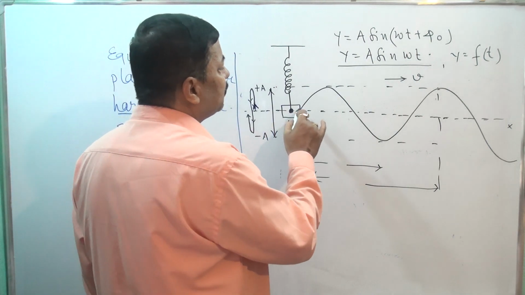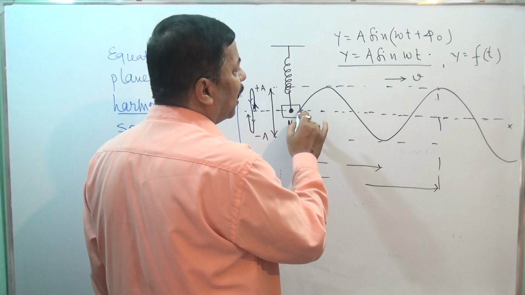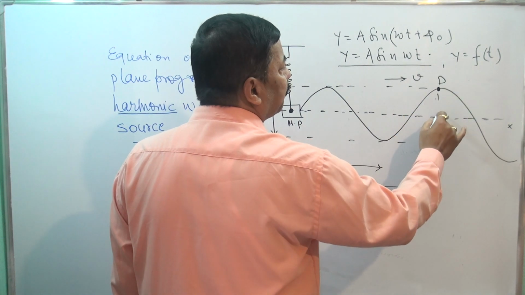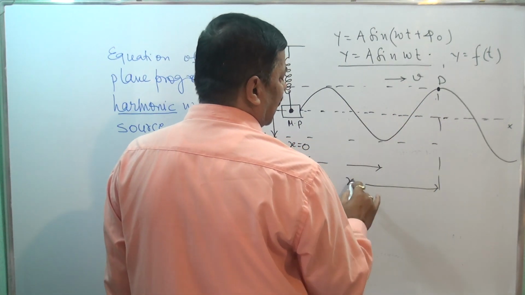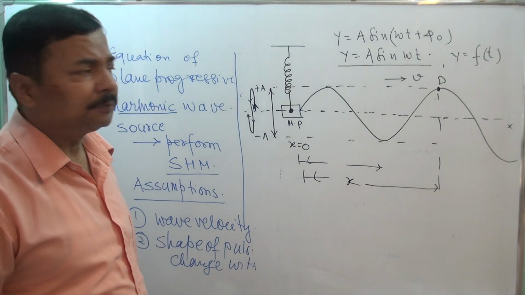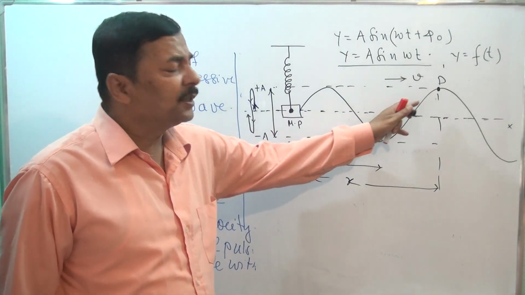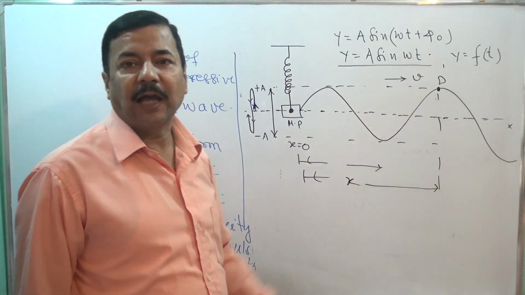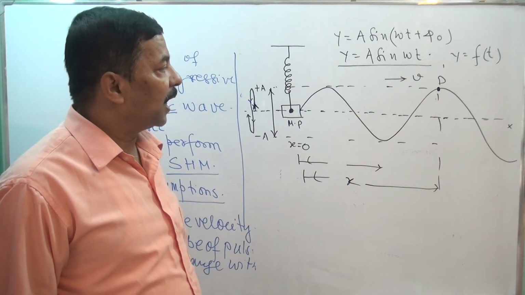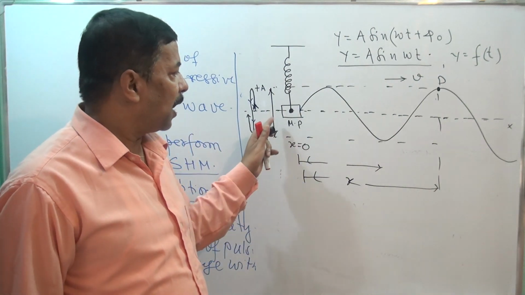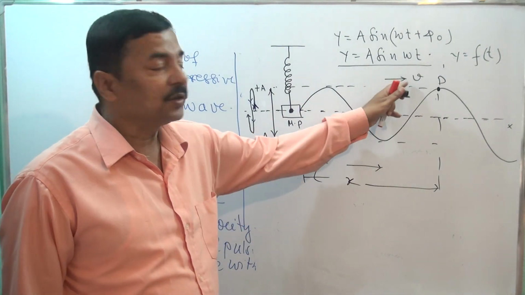What is the difference between this particle's motion and the particle at point P at a distance x? What is happening here will be repeated by that particle, but after a certain time. And if v is the wave velocity, see, particle velocity is different and wave velocity is different.